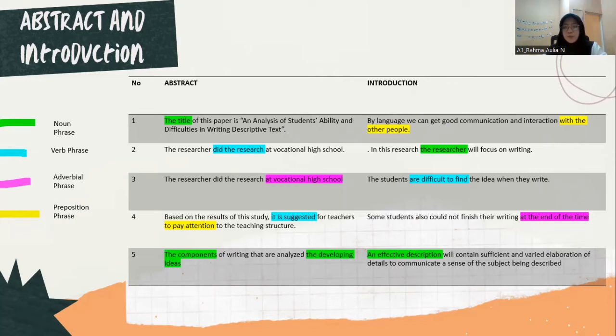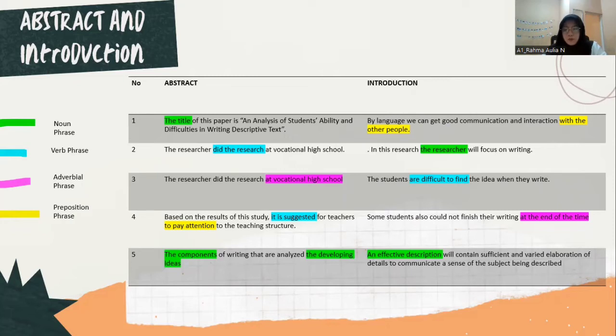communication and interaction. And then the second one is, "in this research, the researcher will focus on writing." "The researcher" is a noun phrase, because "the" is the modifier and "researcher" is a noun. And then the third one, "the students are difficult to find the idea when they write." Here, "are difficult to find": "are" is an auxiliary, and the main verb itself is "find." So "are difficult to find" is a verb phrase.